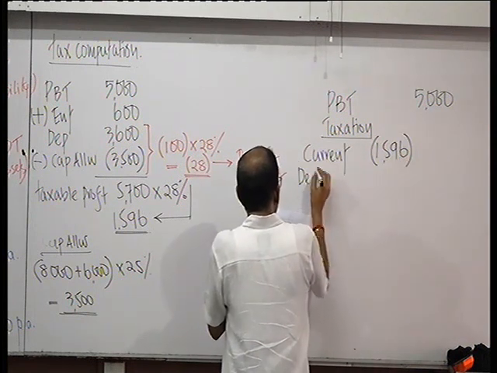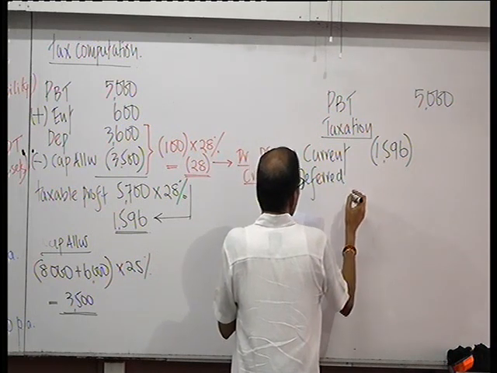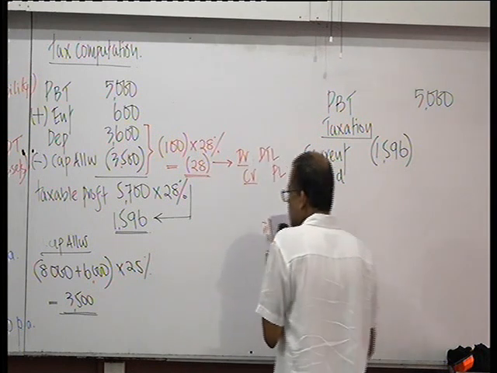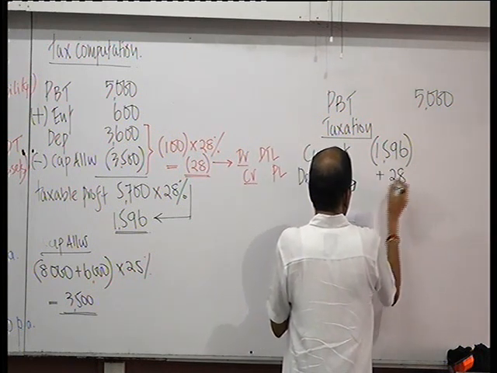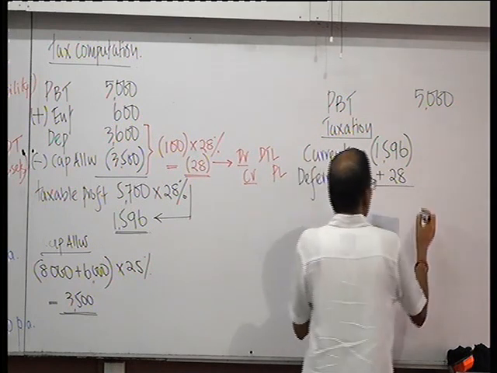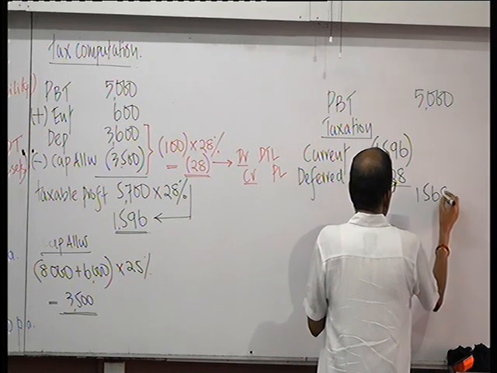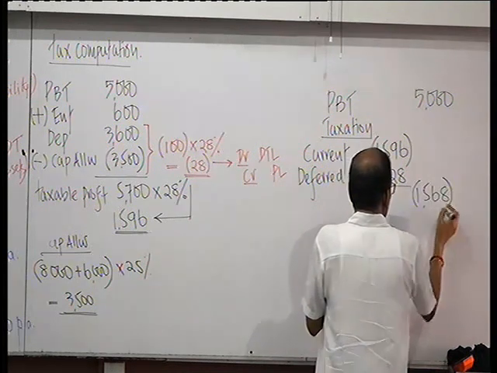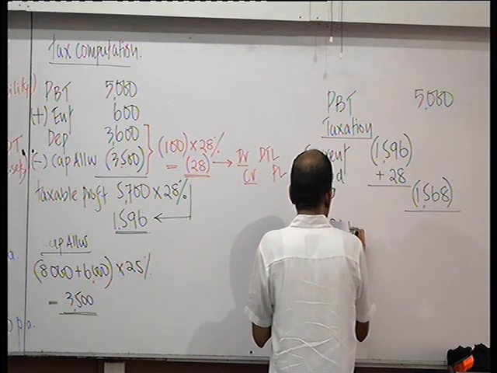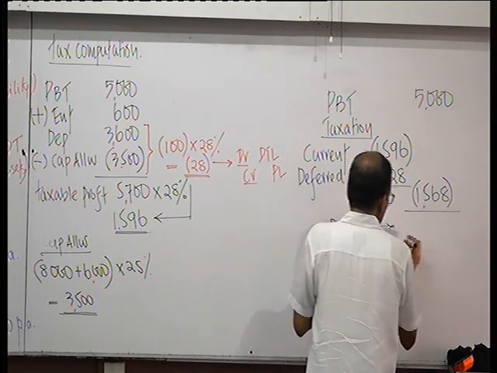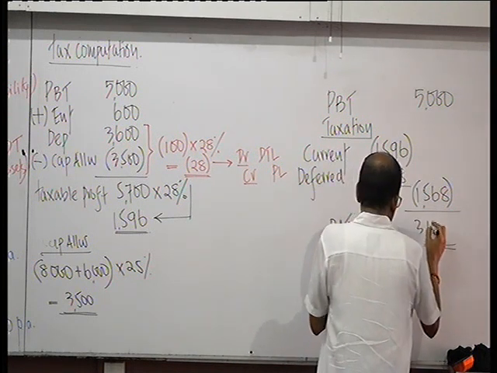Deferred tax, you give credit to the P&L. So add 28. Net amount is 1568. Profit after tax, $3,432.